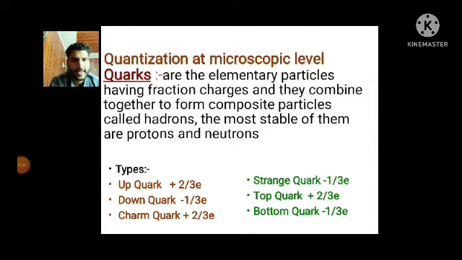We have basically 6 types of quarks. One is the up quark with a charge of plus 2/3 e, the down quark with a charge of minus 1/3 e, the charm quark with a charge of plus 2/3 e, the strange quark with a charge of minus 1/3 e, the top quark with a charge of plus 2/3 e, and then the bottom quark with a charge of minus 1/3 e, where e is the elementary or basic charge. We have their anti-quarks also, like the anti-up quark, anti-down quark, anti-charm quark, etc. So we can see here that these quarks have fractional charges.